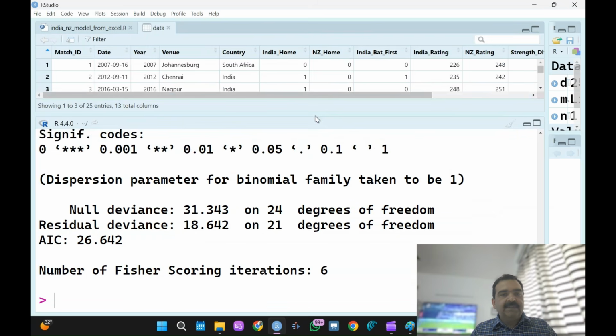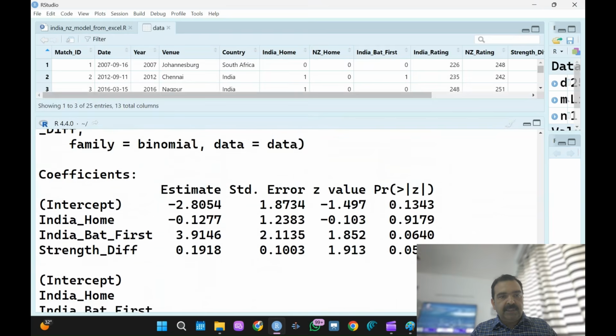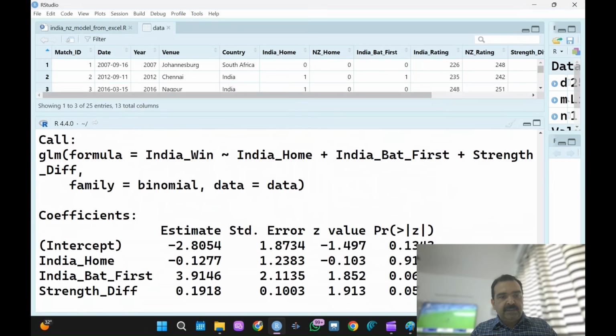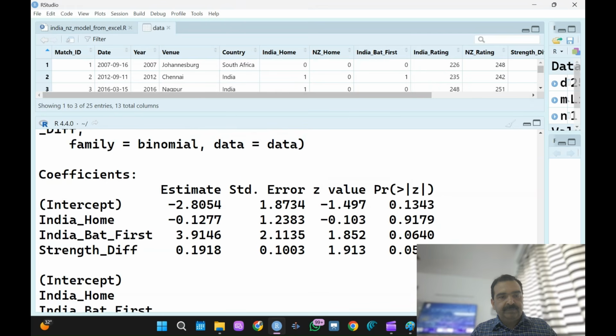Guys, now you can see this simple logistic regression summary has come. So this is an intercept, that is the base. If all IVs are 0, what will be the impact? So this is what it is. Then India, whether it is played in India or outside, it has a very nominal, negligible impact. India will bat first. It has 3.9, which is quite substantial. If India bats first, now, what does this mean?